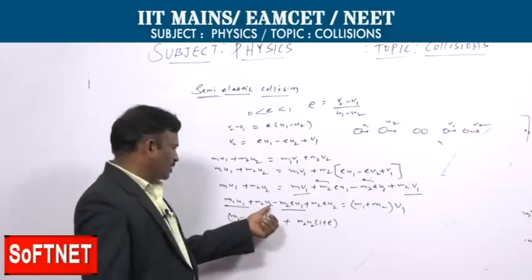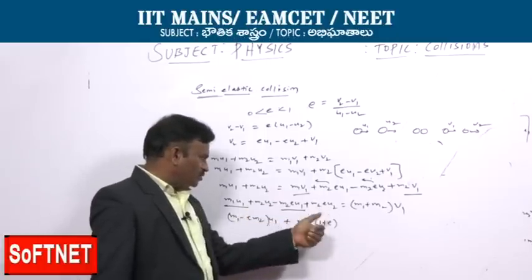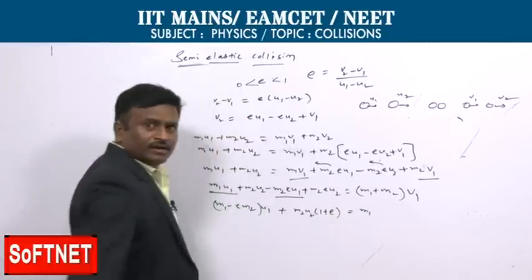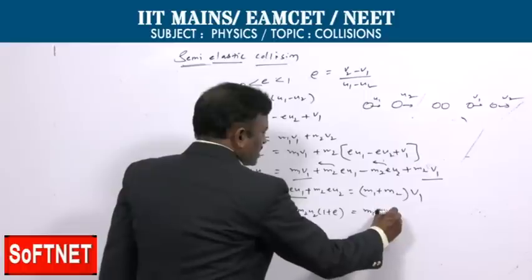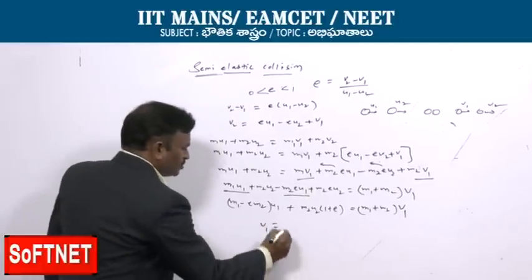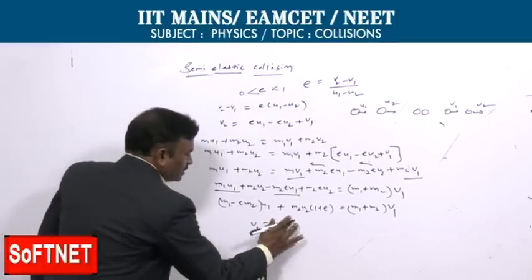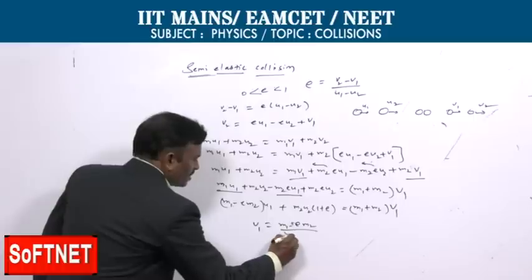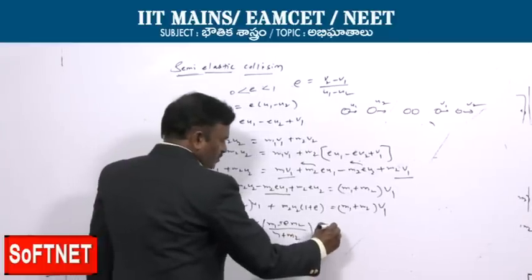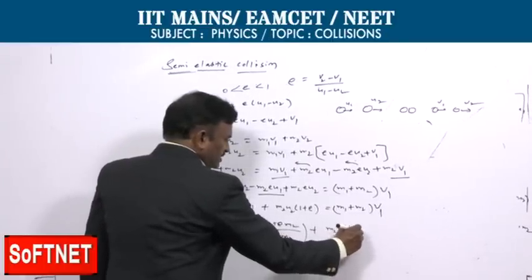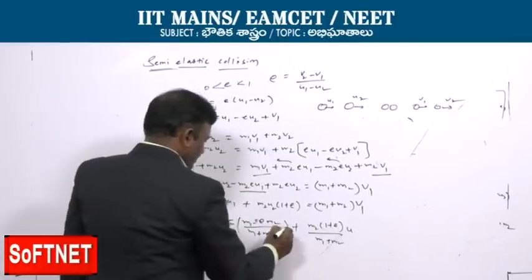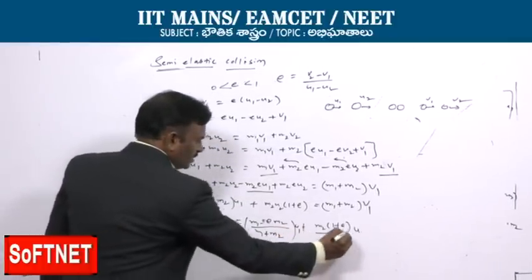So (M1 plus M2) V1 is obtained. Now V1 is equal to (M1 minus e M2) by (M1 plus M2) into U1 plus M2 (1 plus e) by (M1 plus M2) into U2.